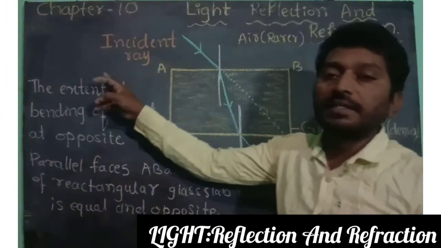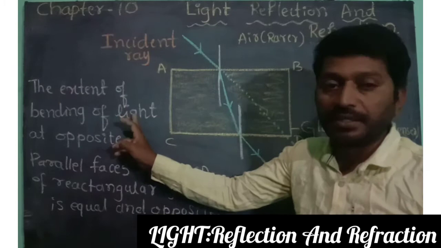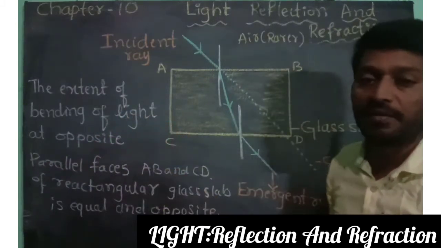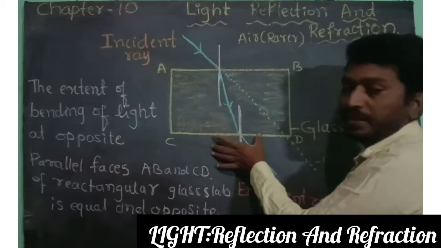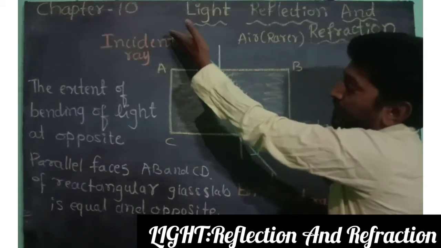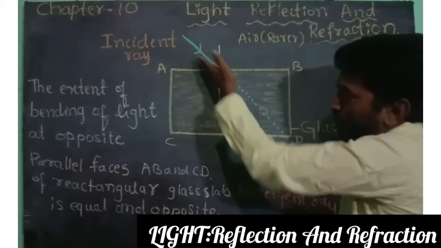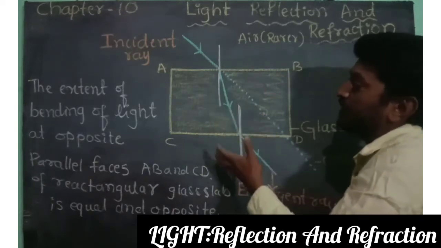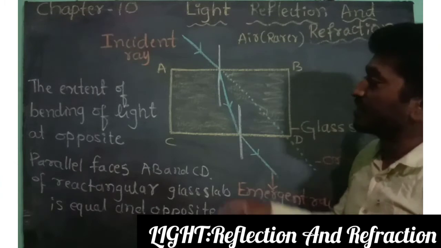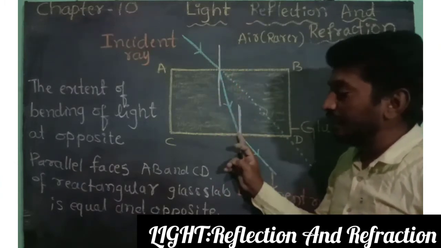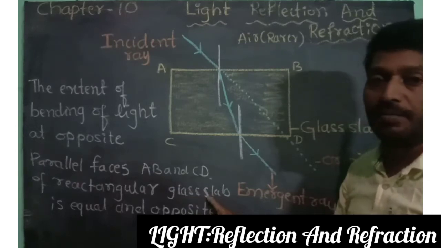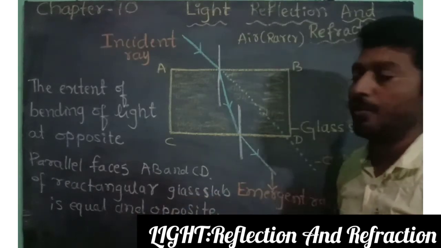Actually, the extent of bending of the ray of light at opposite parallel faces like AB and CD, where the ray of light is coming from the rarer to denser medium or denser to rarer medium, mainly takes place by the two parallel faces AB and CD. AB and CD of a rectangular glass slab are equal and opposite.